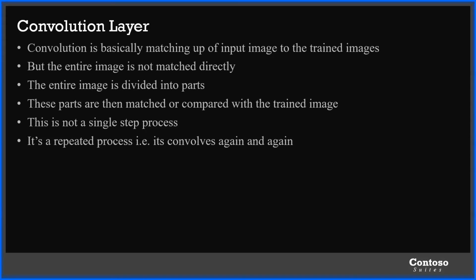Let's start with the convolution layer. Convolution is basically matching up of an input image to a trained image, but the entire image is not matched directly. We are not completely matching the entire image. We are actually dividing the entire image into different parts. These parts are then matched or compared with the trained data. This is not a single step process, as convolution refers to a repeated process. It convolves again and again.